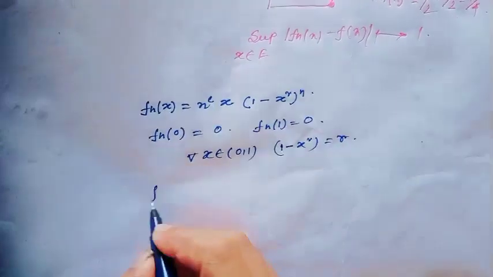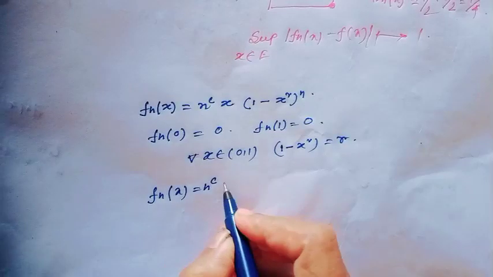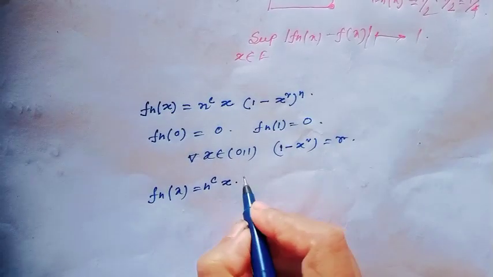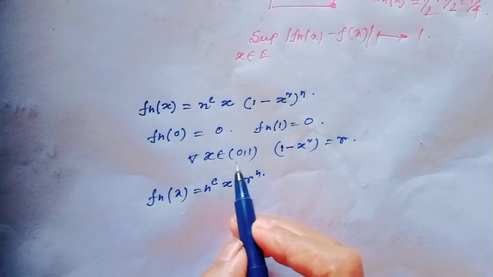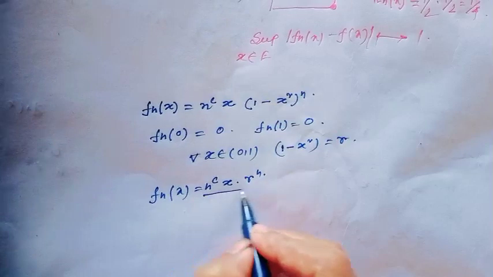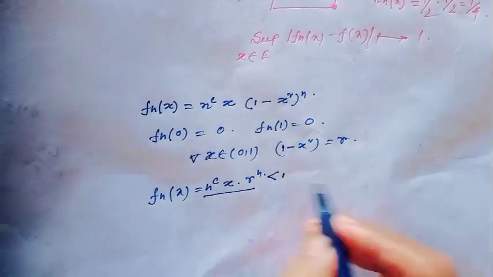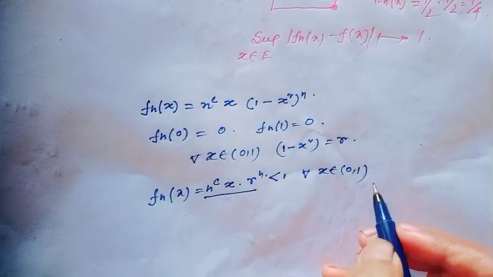Then the sequence of functions f_n(x) would be n^c x r^n, and since x belongs to the open interval (0,1), this term r is obviously less than 1 for all x in (0,1).